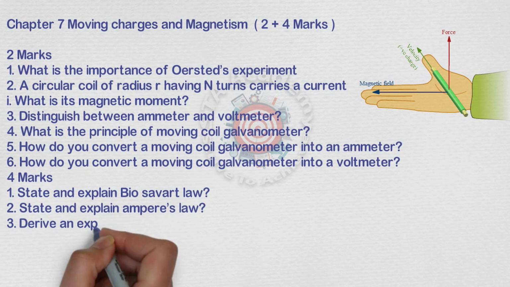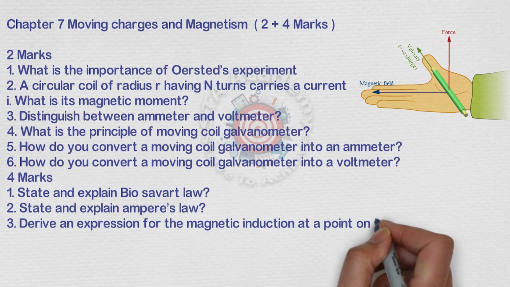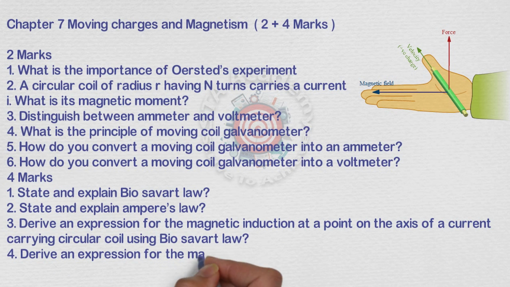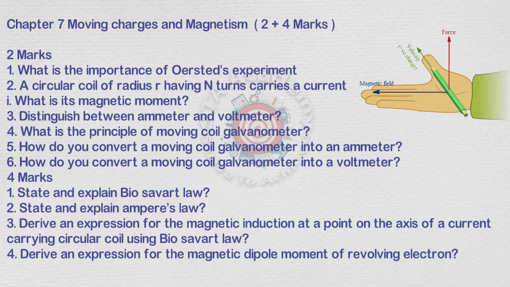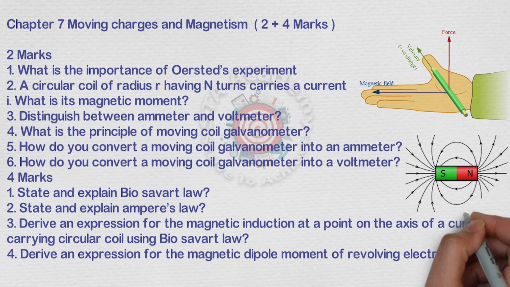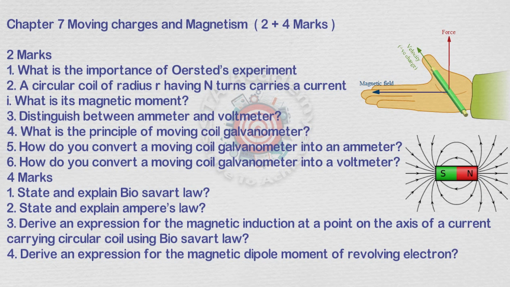And for the 4 marks in the same chapter: Biot-Savart law, Ampere's law, expression for magnetic induction, and expression for magnetic dipole moment of a revolving electron. These are very, very important questions for chapter number 7.